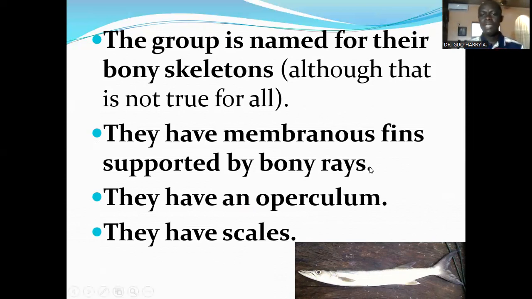Okay, bony rays. That's different from the elasmobranchs in the class Chondrichthyes that have cartilaginous fin rays. But in the Osteichthyes, the fins are supported by bony rays. They have an operculum, a covering of the gills, the structure that's used for respiration, and they have scales.